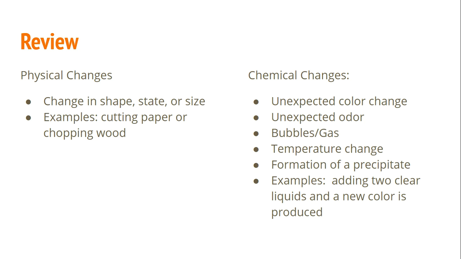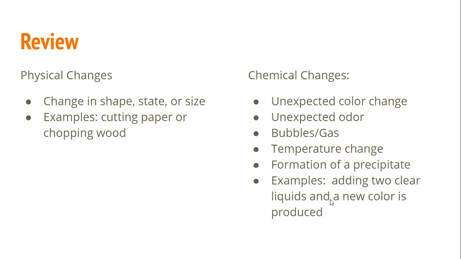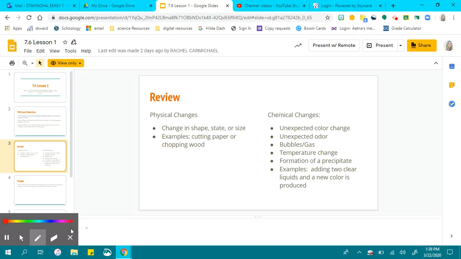For chemical changes, to be able to know if a chemical change has occurred, look for an unexpected color change, unexpected odor, bubbles or gas, temperature change, or formation of a precipitate. An example would be adding two clear liquids and a new color is produced. One thing that helps me understand chemical changes is remembering this saying: please excuse my coughs, sneezes, and burps.